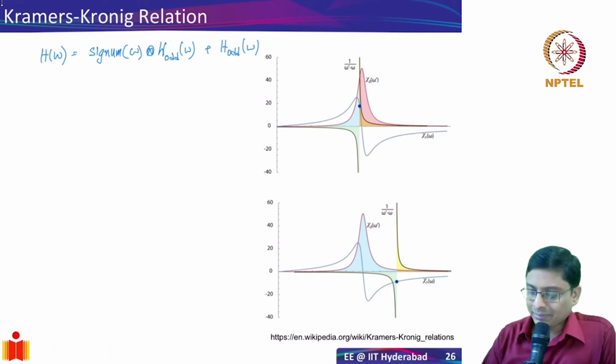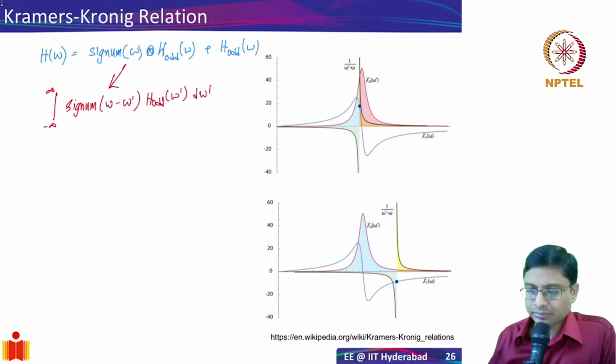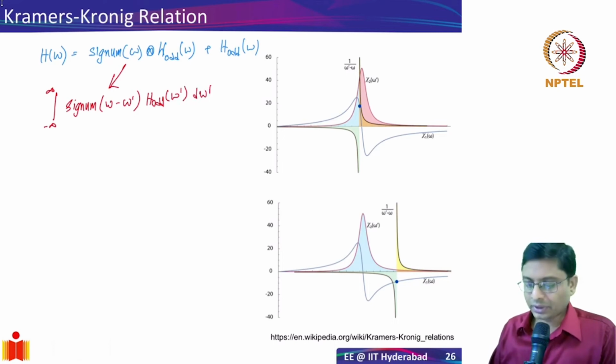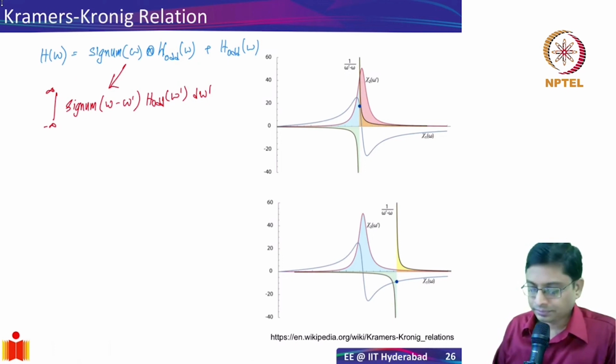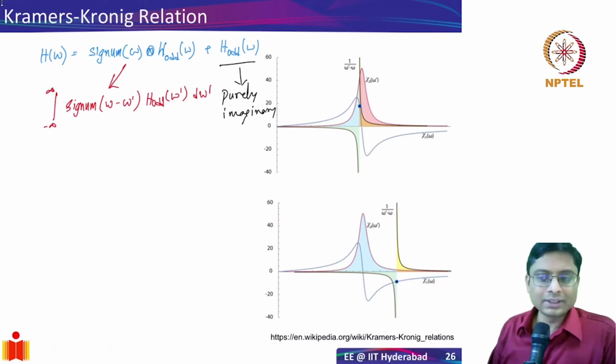So what exactly this means is, you already know this. So basically this is simply the integral from minus infinity to infinity, let's say, of signum of omega minus omega prime times h odd of omega prime d omega prime. So convolution, I'm just writing it out. All right. Now, why is this interesting? Because if you look at this, this is a purely imaginary term, and this one is an interesting thing.